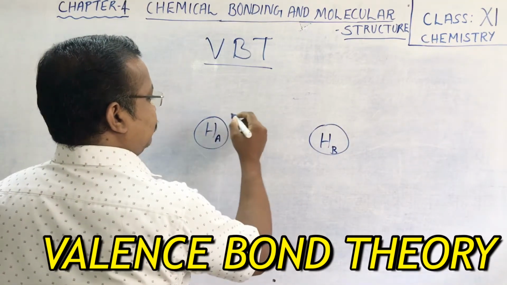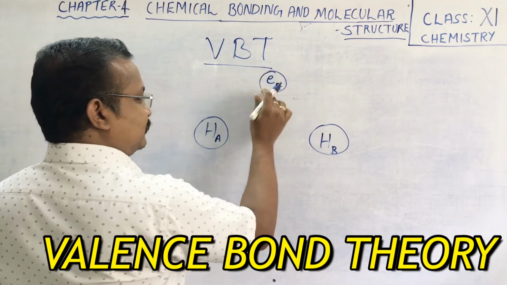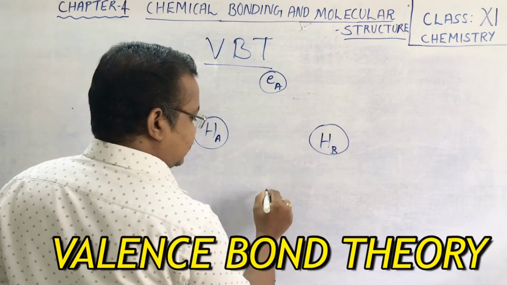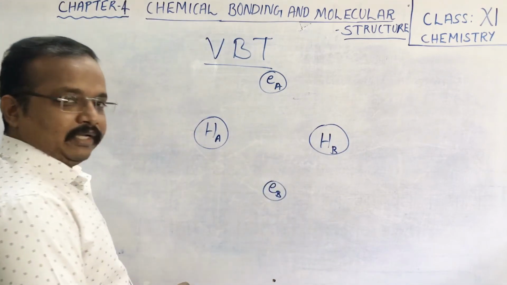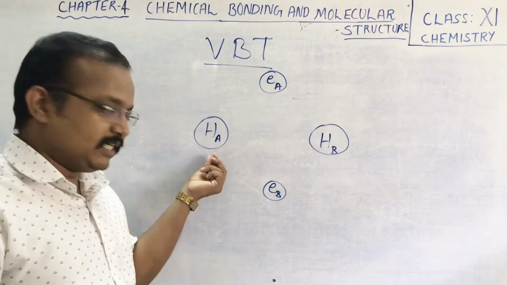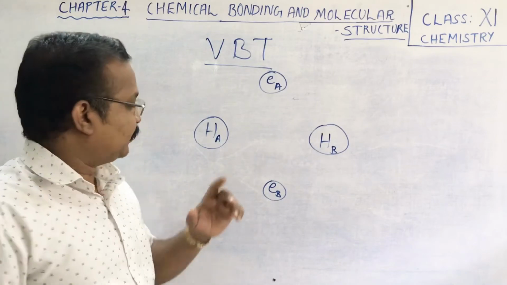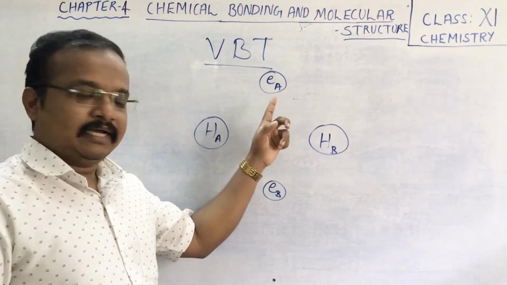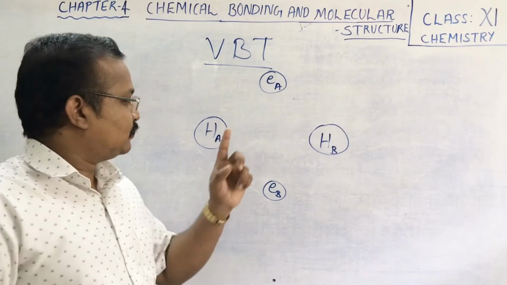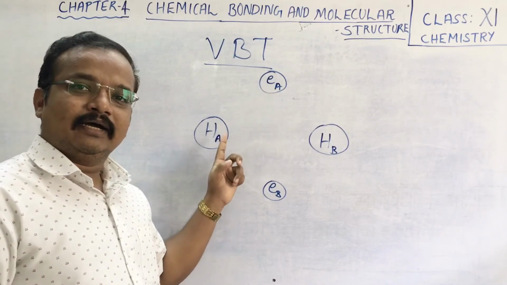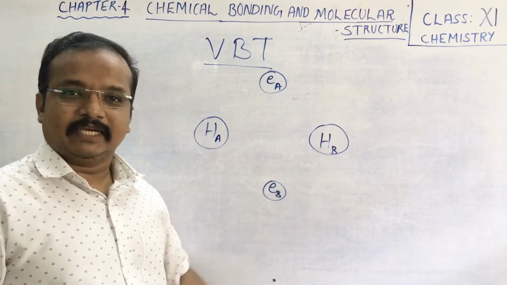HA has an electron, which we consider EA, and HB has an electron, which we consider EB. Let me explain once again. HA is an atom, HB is another hydrogen atom. EA is the electron of HA and EB is the electron of HB, since a hydrogen atom has only one electron.